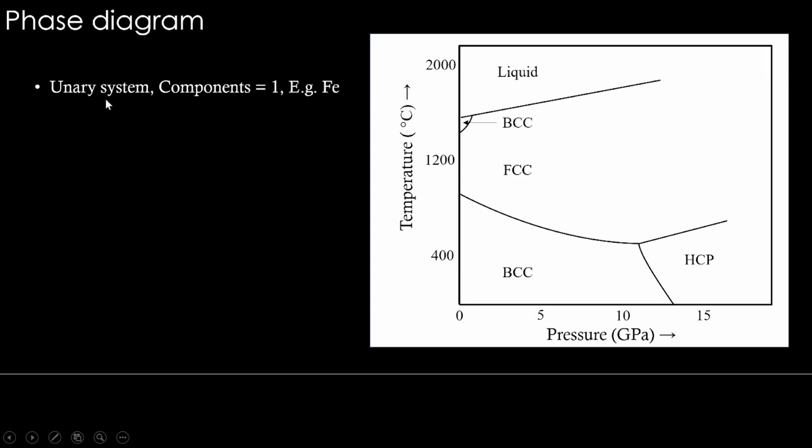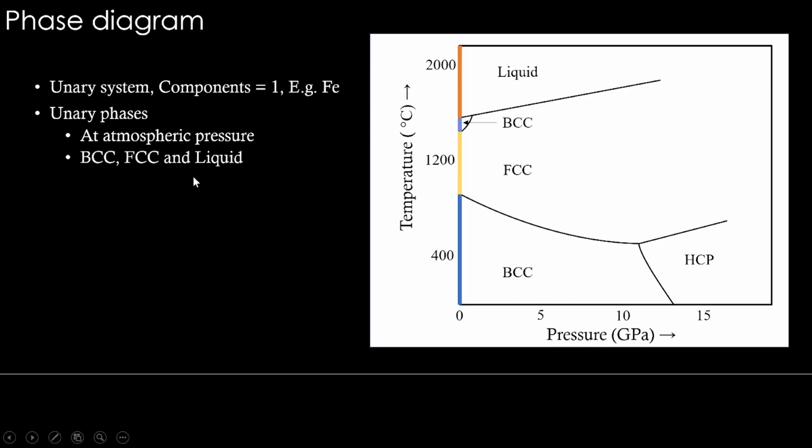Unary systems, if you consider, for example, pure iron, temperature versus pressure diagram, we have seen this in one of the previous classes. What happens at atmospheric pressure when temperature changes? We see BCC phase, FCC phase, again BCC phase and liquid phase, right? So these phases are called unary phases, and in the x-axis we don't have composition here, it's pressure. Okay, so at atmospheric pressure, we have BCC, FCC and liquid. These are the unary phases that we see.